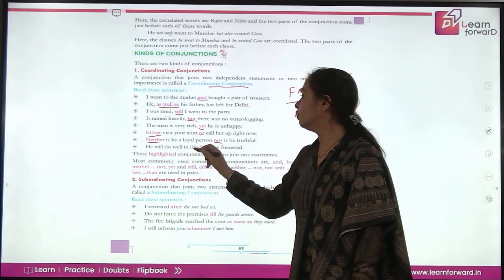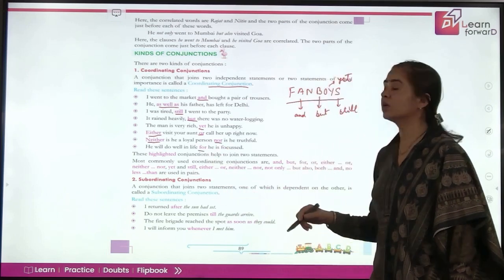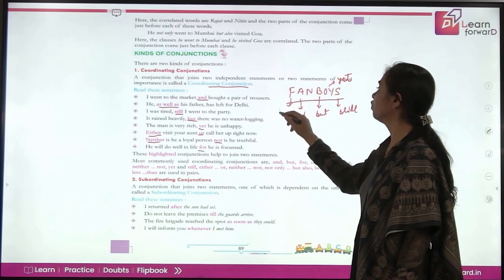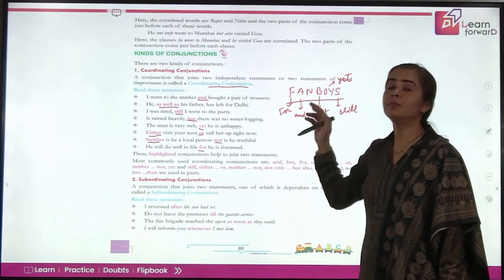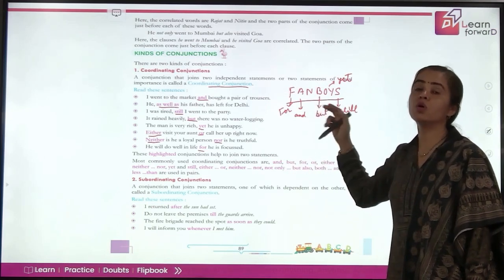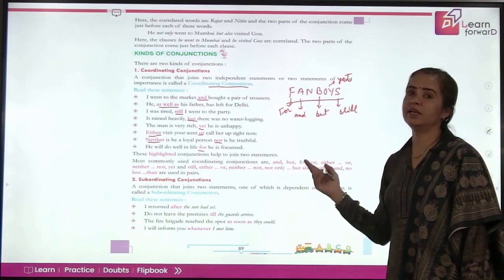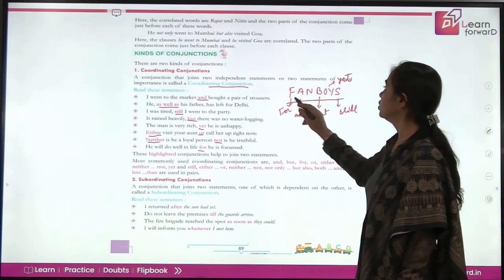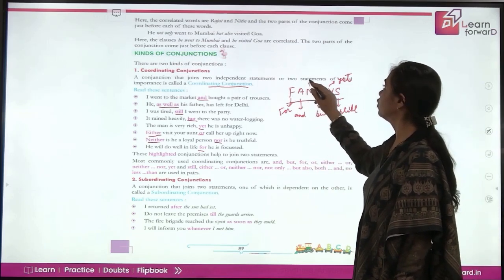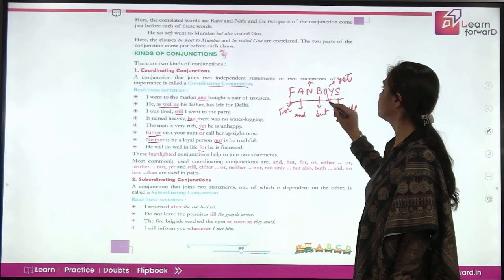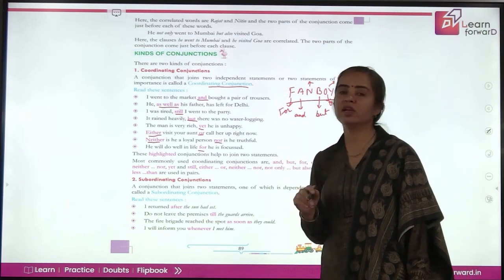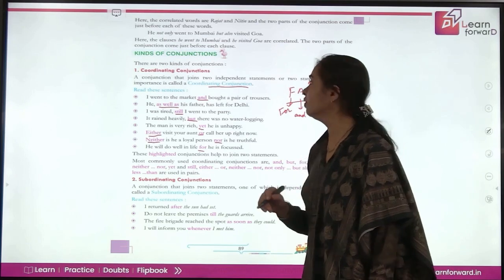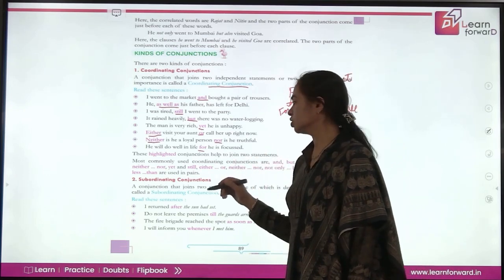Then he will do well in life, for he is focused. F here stands for, which means actually because. But B stands for but here, not because. Because is a subordinating conjunction, children. Okay. So this is F, A, N stands for neither nor. Then O stands for or. Y and S are already done. This is the short form that will help you recall what are correlative and what are coordinating conjunctions.